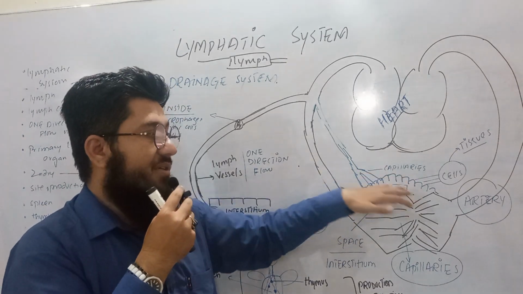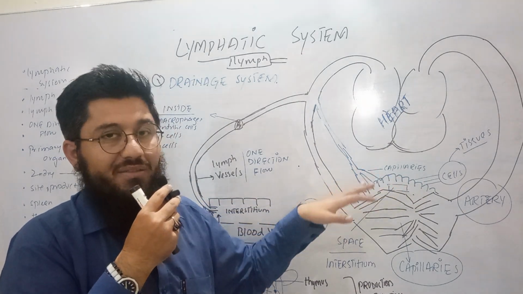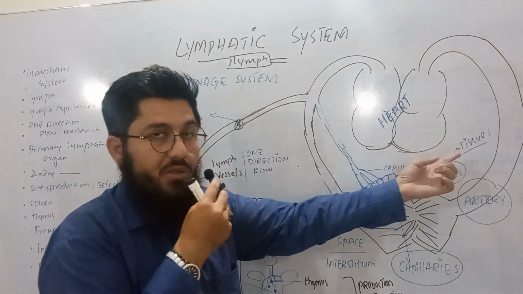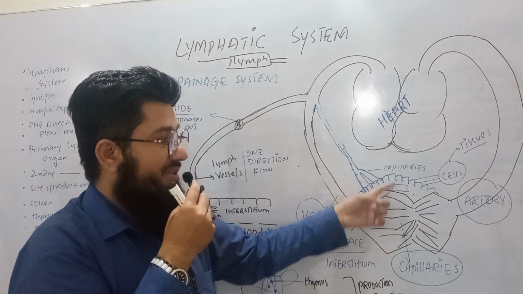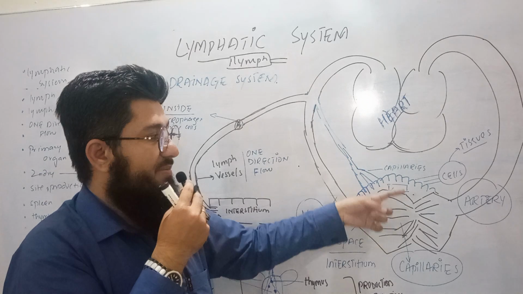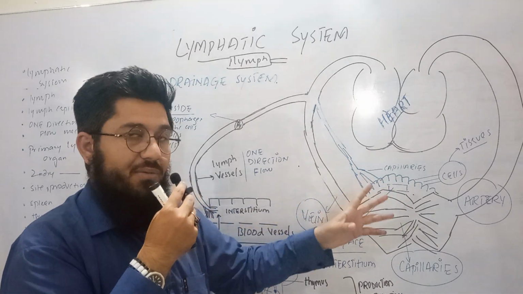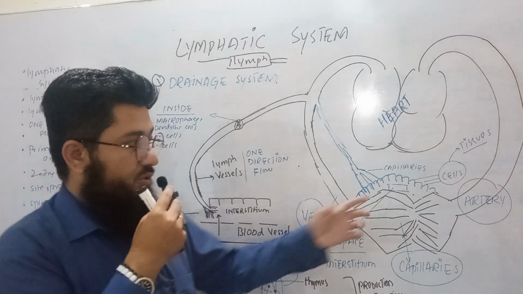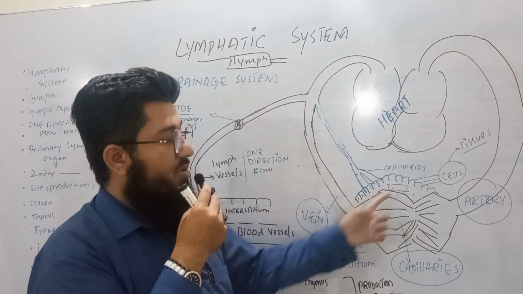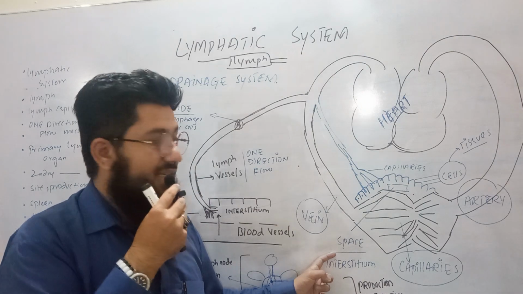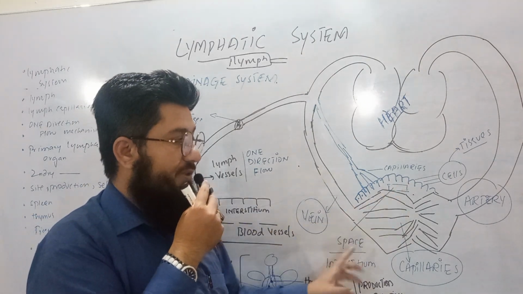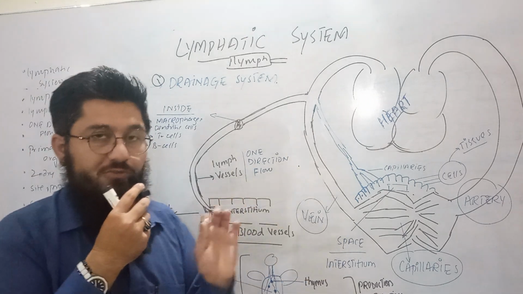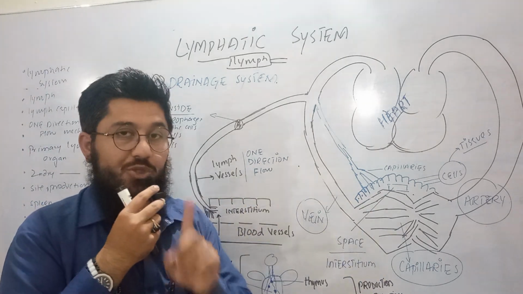Why tissue fluid? Because this fluid is surrounding the tissues. Now what is tissue? Simple. The collection of cells is called tissue. You can say the space between the cells and the capillaries, or the space between tissues and the capillaries. Both are the same, because cells collectively can be called tissues. So the space between the tissues and the capillaries is called interstitium. The fluid that reaches from the capillaries into this space is known as interstitial fluid or tissue fluid.